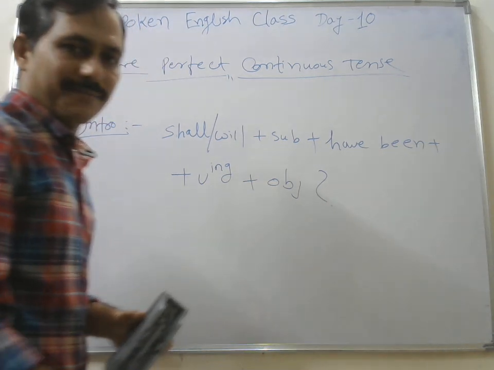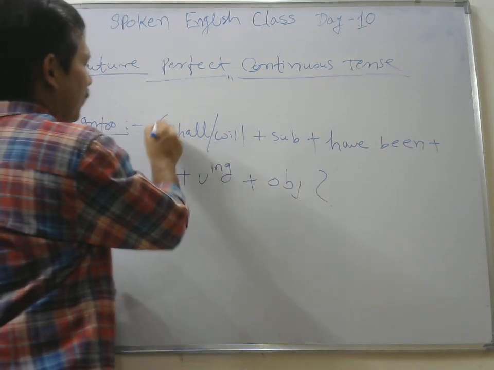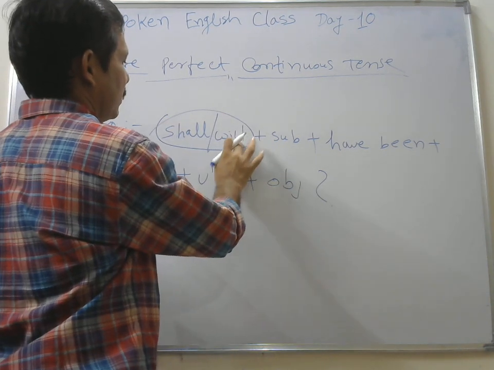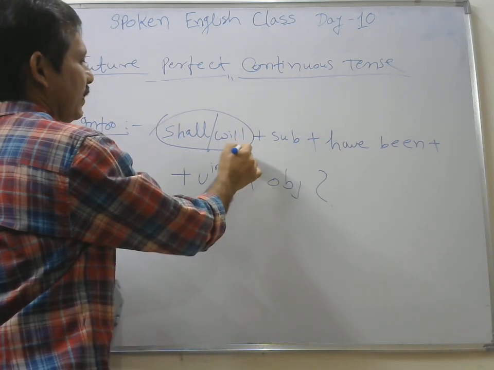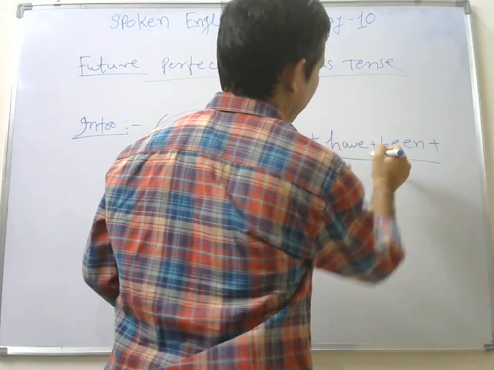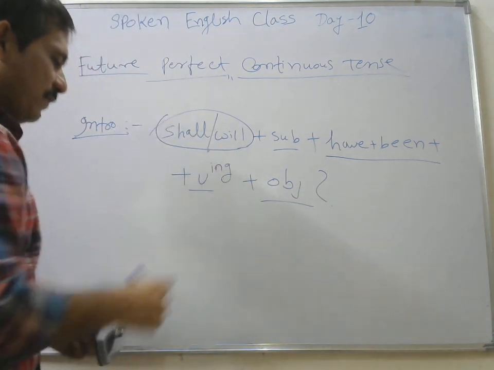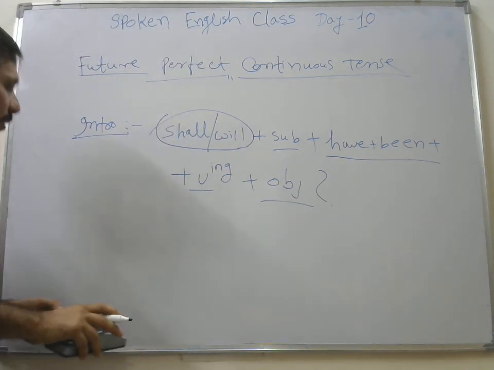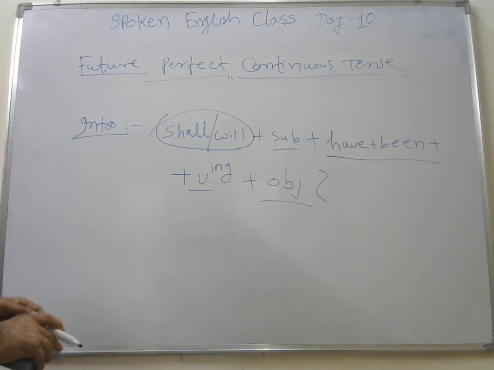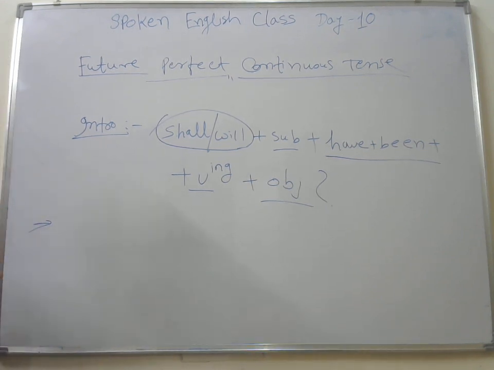So this is your structure, right friend? This is interrogative. So here the helping verb, shall and will, is brought at the front, and then your subject, have been, and your verb ing form and your object. Use of since and for will be there as it was before. Okay. So we'll see some examples.